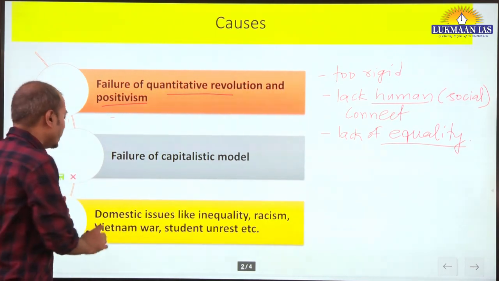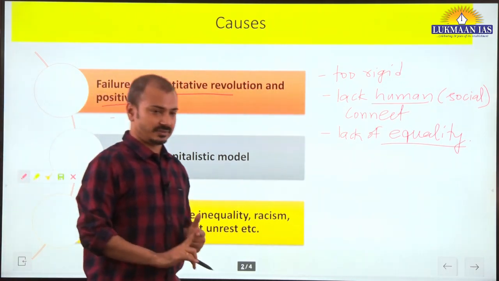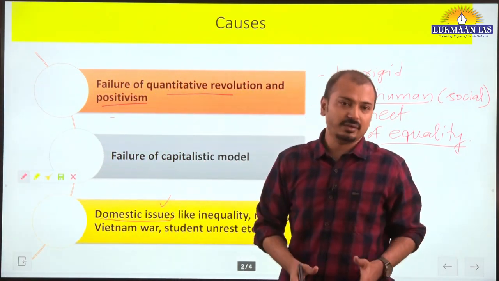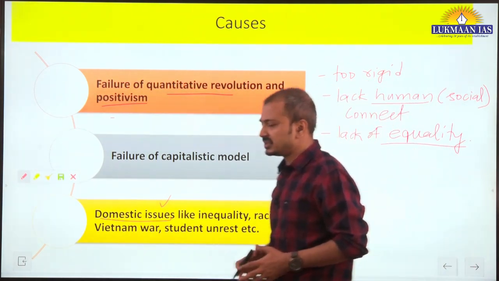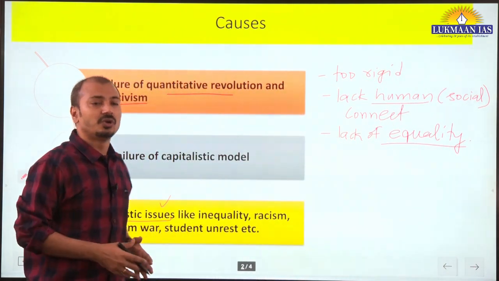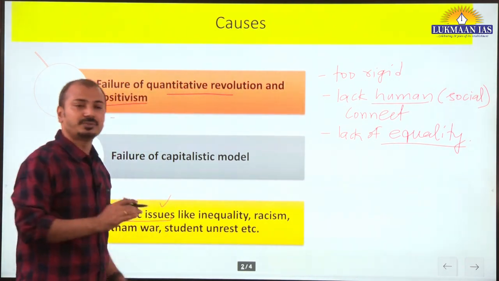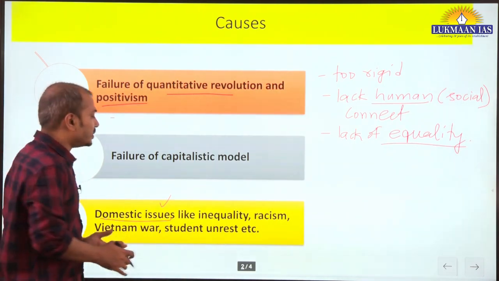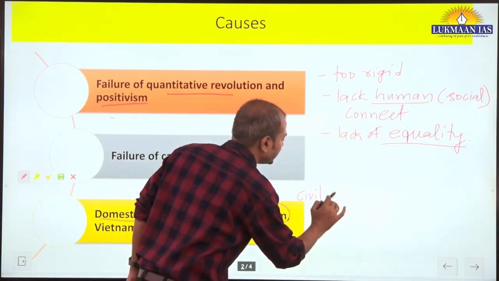And also the domestic issues going on in the US at that time, because the Western world, having this capitalist philosophy, was facing a lot of domestic issues. For example, the Vietnam War was being criticized at that time. Racism was a major concern. Civil unrest happened in the 1960s.